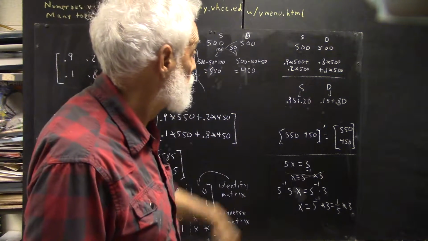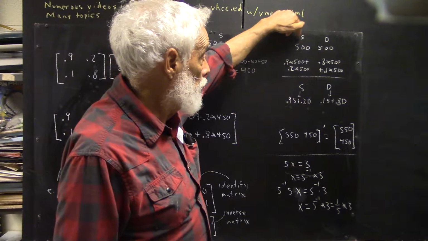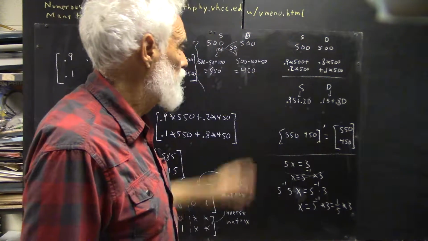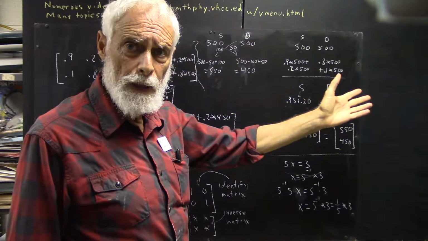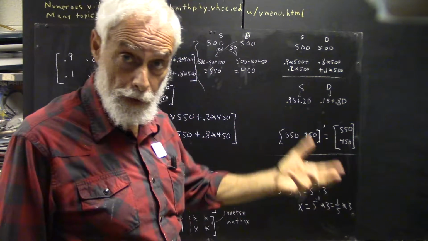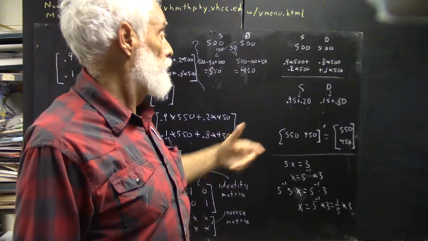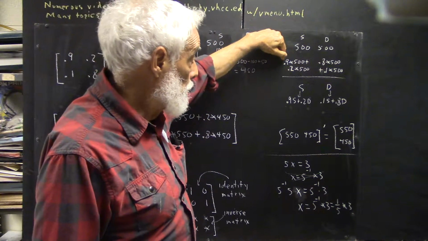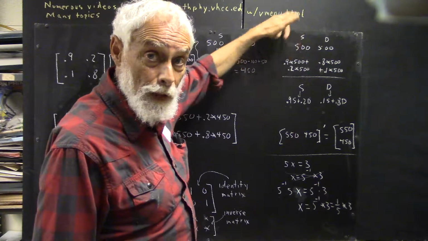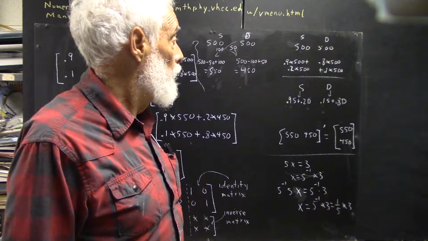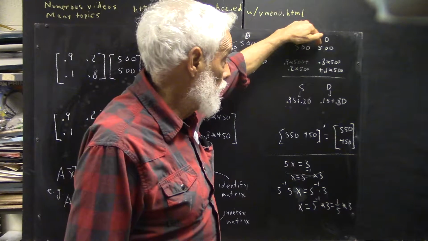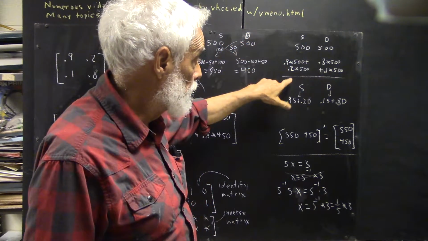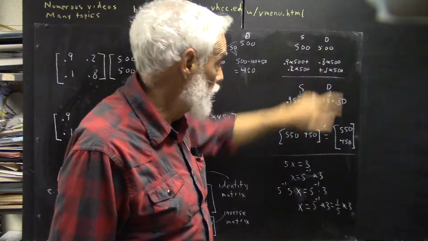So, if we have 500 sane and 500 demented, again, same situation, since 10% of our sane are going to become demented, we know that 90% of our sane are going to stay that way. So in the next step, we're going to have 90% of our 500 in the sane category. We're also going to have 20% of these demented people in the sane category, so it's going to be 0.2 times this 500.